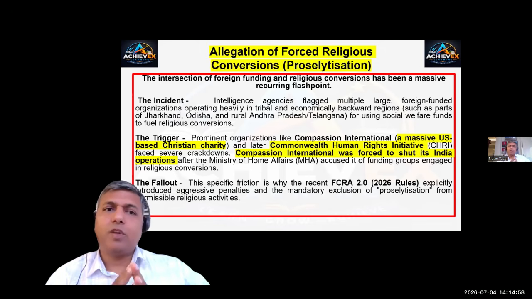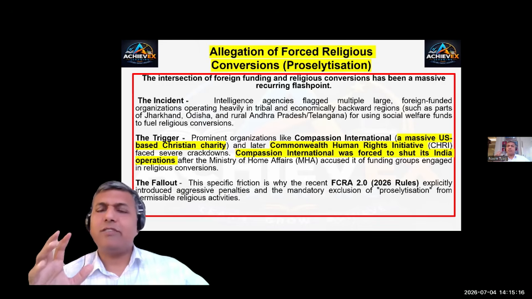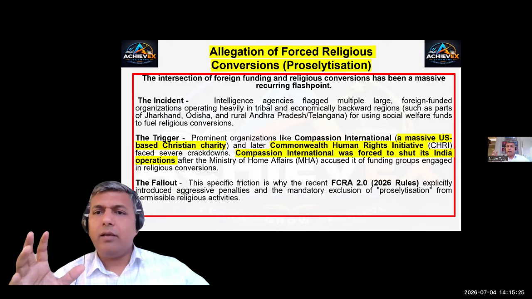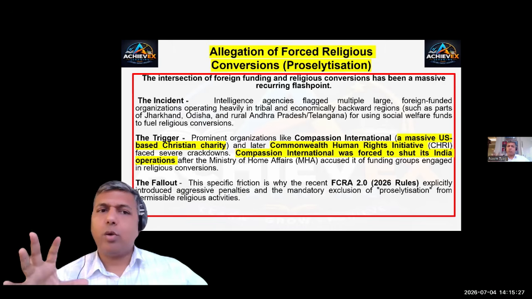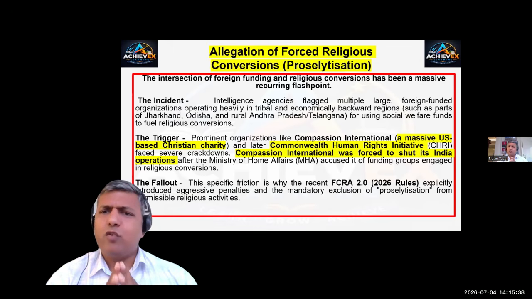What is the trigger? Prominent organizations like Compassion International, a United States-based Christian charity, and later the Commonwealth Human Rights Initiative, CHRI, faced severe crackdown. CHRI was forced to shut down its Indian operations after the Ministry of Home Affairs accused it of funding groups engaged in religious conversions. What is the fallout of this?